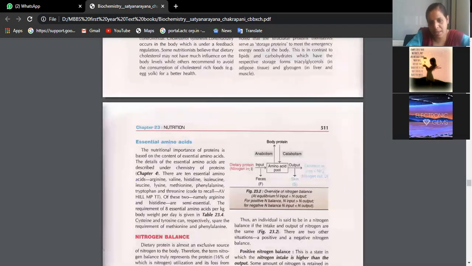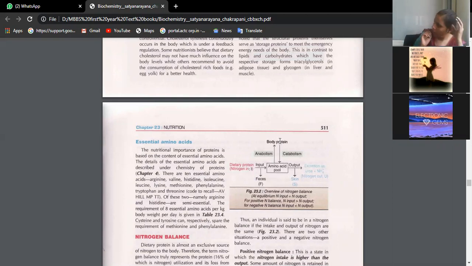See here, nitrogen balance. Now, the body protein. We have an amino acid pool. Nitrogen is not stored, that means proteins are not stored. So the source of nitrogen is dietary protein, that is nitrogen intake. We take nitrogen in the form of proteins, which is converted into the amino acid pool, and that pool is utilized for the formation of body protein.